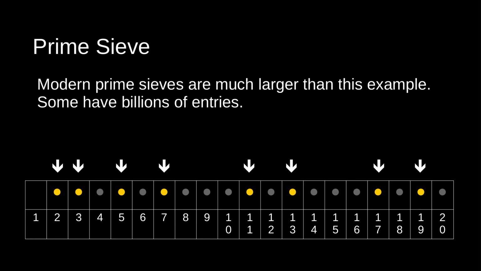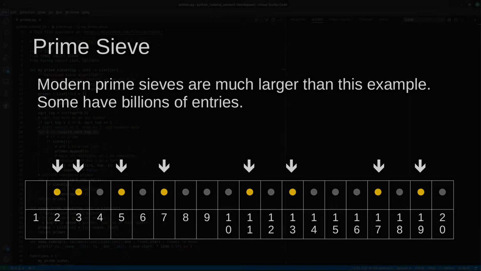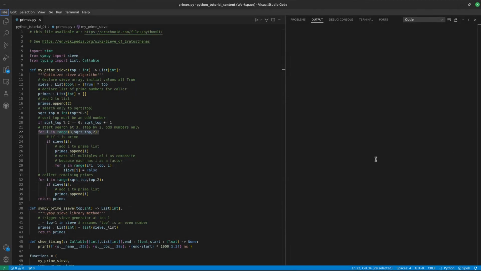Modern prime sieves are much larger than this example. Some have billions of entries. Okay, now we can transition back from theory to code. At this point, you should be familiar with the ideas behind prime numbers and the prime sieve, so I can describe this code in some technical depth.